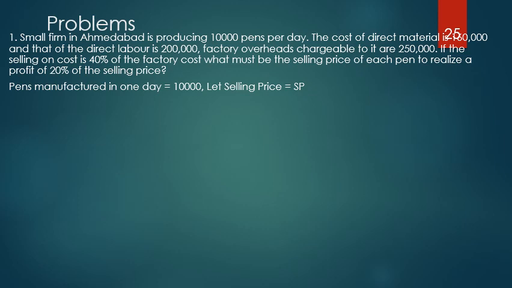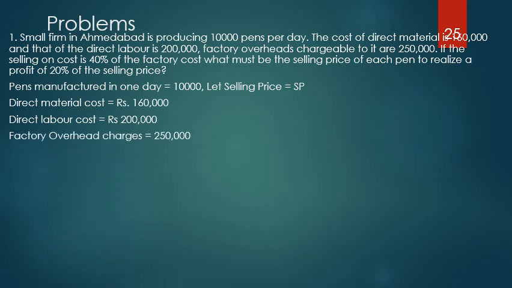Pens manufactured per day is 10,000, and the selling price is not given. That's what we need to calculate. Let that selling price be, say, SP. The direct material cost is given as 1,60,000, direct labor cost is rupees 2 lakh, and the factory overheads chargeable to it are given as 2,50,000.